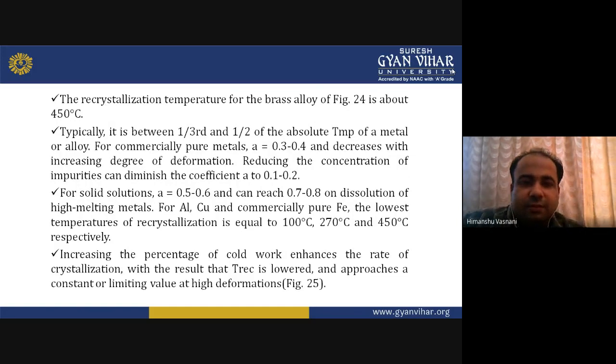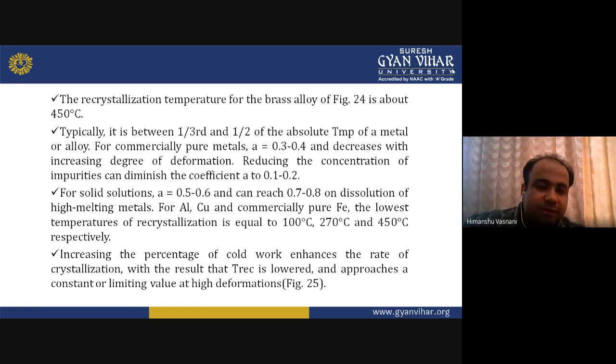Here, for brass alloy it is about 450 degrees centigrade. For commercially pure metals A is 0.3 to 0.4 and decreases with increasing degree of deformation. Reducing the concentration of impurities can diminish the coefficient A to 0.1 to 0.2.